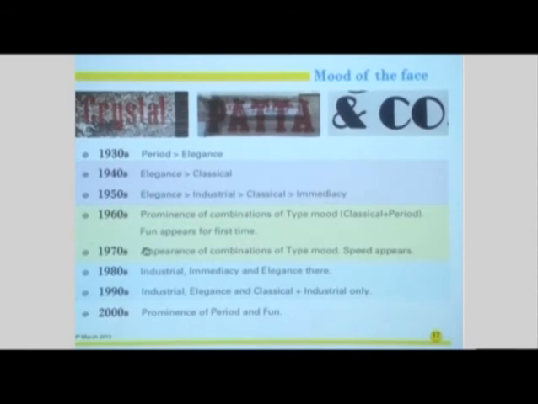In the 60s and 70s we can see prominently a mix of moods appearing in the shop name of the sign. But fun as a visual mood appears for the first time in the 60s. In the 70s, speed appears. In the 80s we see industrial, immediacy, elegance, which is pretty similar to the 90s, where it's carried forward. In 2000, we see a visual mood of period, which is coming back from the 30s, and fun.